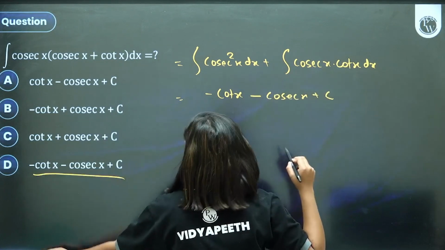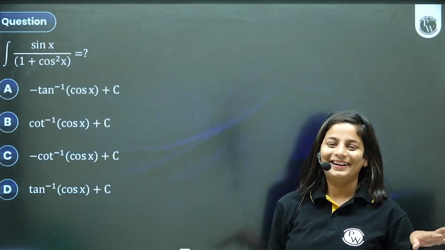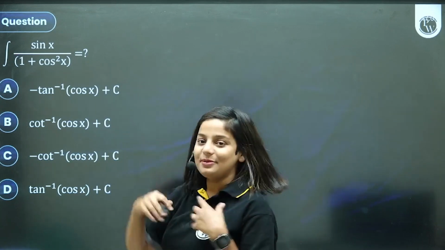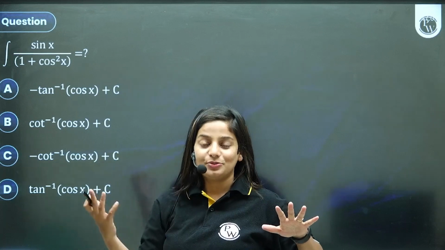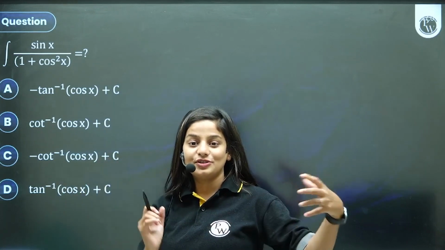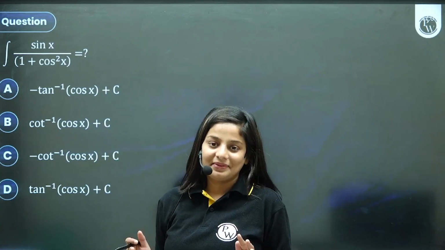Option B. Sin upon 1 plus cos square. Think, pause. It is quite easy. I don't know, sometimes when we solve such high level questions like linear by quadratic type, substitution, partial fractions, by parts, we get stuck at such easy questions. It is quite easy.